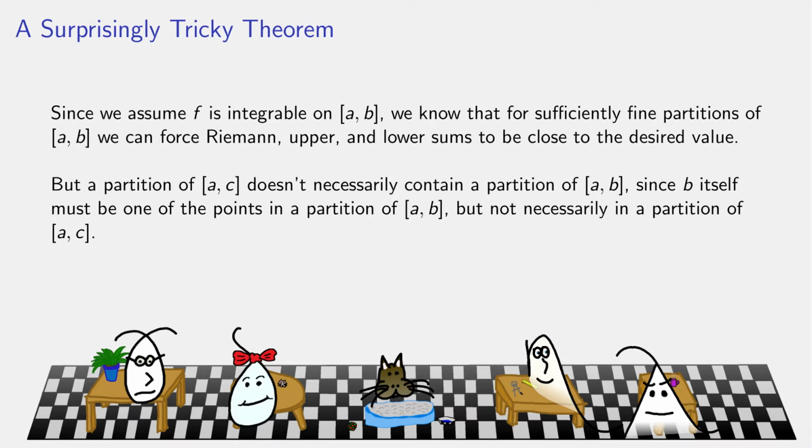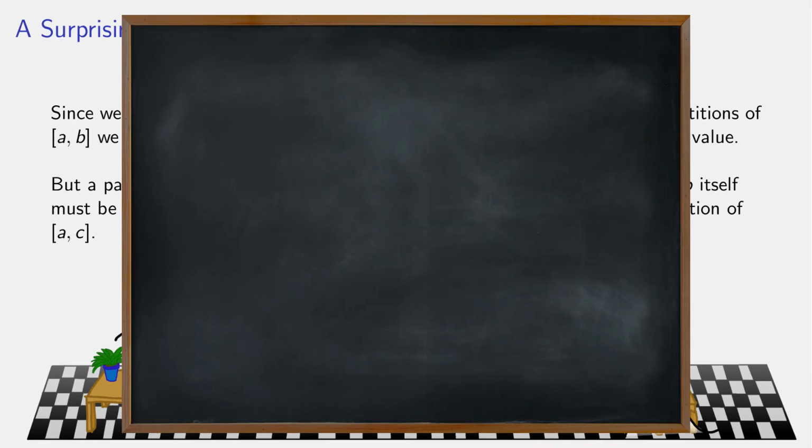In terms of a picture, here's A, here's C, and here's B somewhere in between. If I make a partition from A to C, I might pick this point, this point, this point, this point, this point, this point, and this point. I partitioned from A to C. I did not partition from A to B because I have this interval, then this one, and then I go too far.